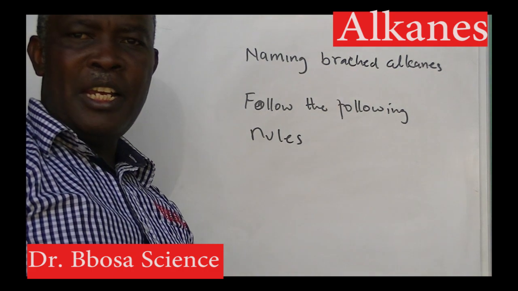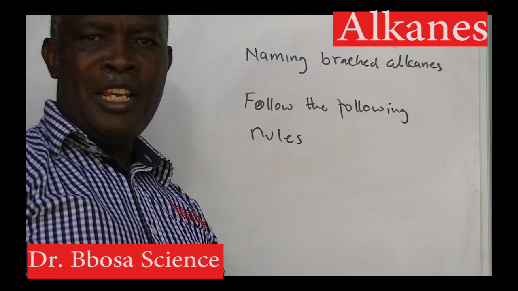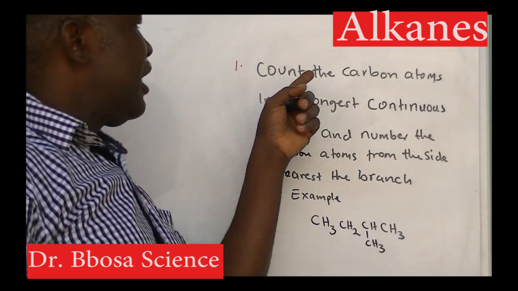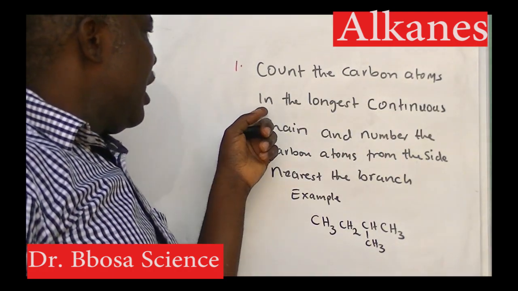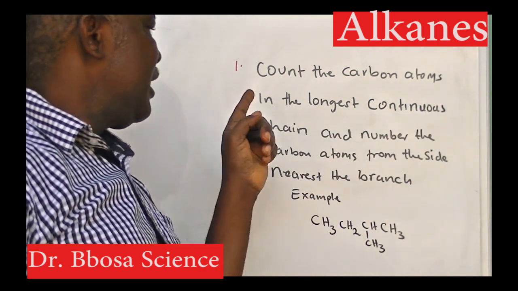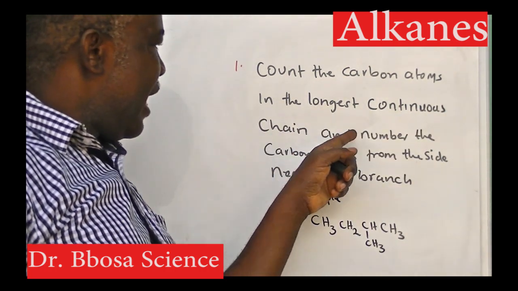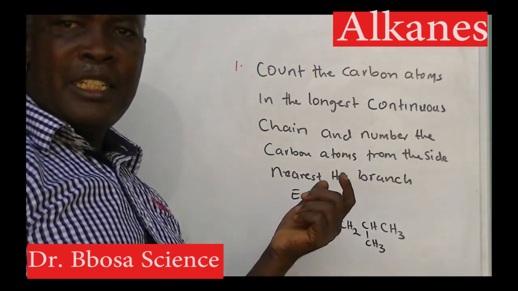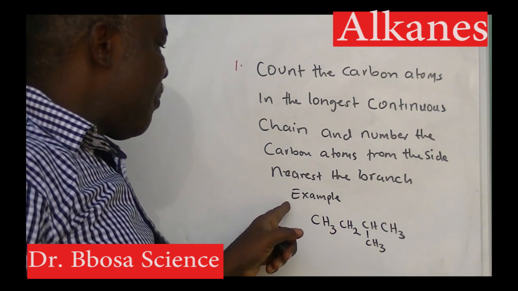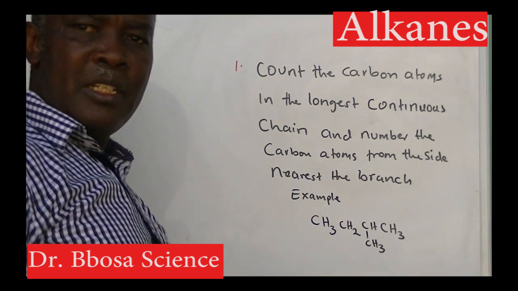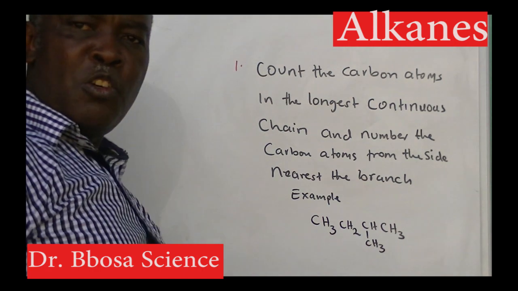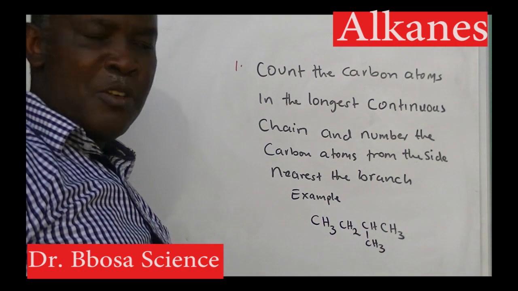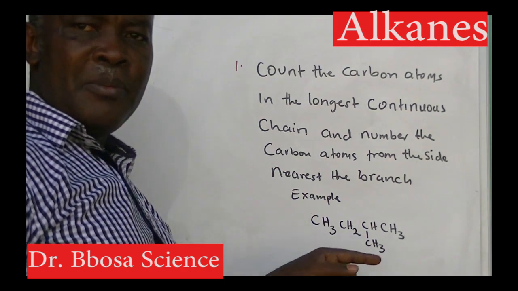Naming branched alkanes follows these rules. Rule number 1: count the carbon atoms in the longest continuous chain and number the carbon atoms from the side nearest the branch. For example, in this compound, the longest continuous chain contains 1, 2, 3, 4 carbon atoms. The name is butane.